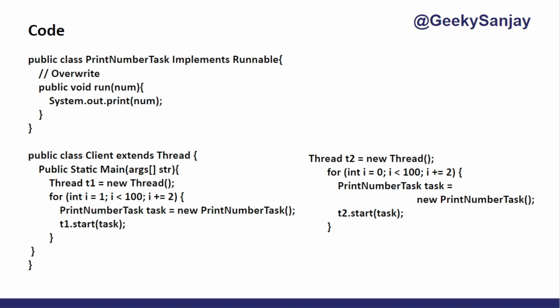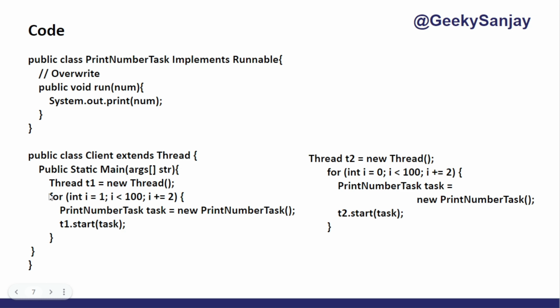Now you can see I wrote public void run, num, System.out.print num. Simply I wrote this run, the task is there. Okay, I implemented Runnable and made the same mistake here also: the I should be small, not capital. And I have written the task inside of this. Then I simply extend Thread, and in the main method I created one thread, new Thread.